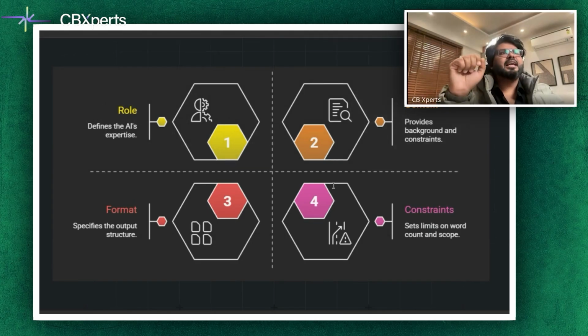So it's like asking advice from a chartered accountant versus your friend who watched a YouTube video about some finance or accounting data. Same question, and very different quality of answer you will get. So it's important that every time you define who the AI is supposed to be.